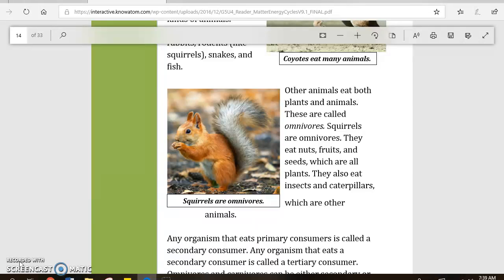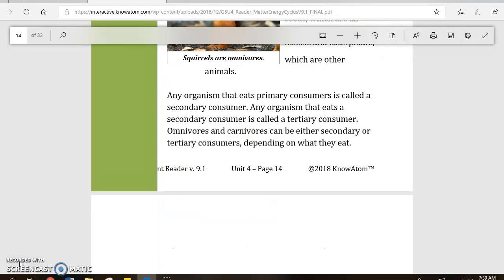They eat nuts, fruit, and seeds, which are all plants. They also eat insects and caterpillars, which are other animals. Caption: Squirrels are omnivores. Any organism that eats primary consumers is called a secondary consumer. Any organism that eats a secondary consumer is called a tertiary consumer. Omnivores and carnivores can be either secondary or tertiary consumers, depending on what they eat.